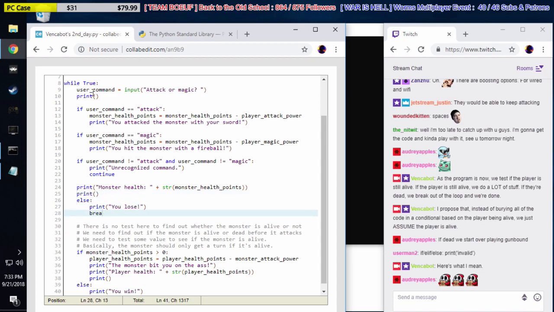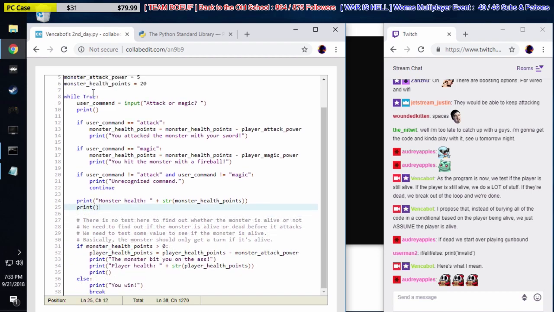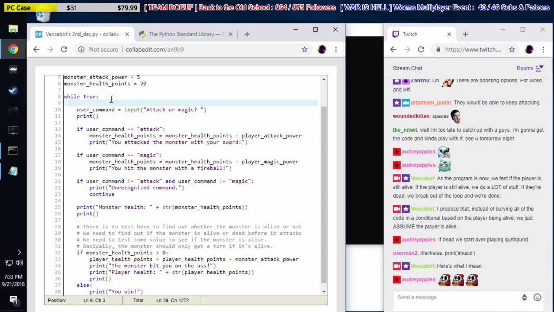Okay. So here's what I think we should do. Instead of saying only run this code if he's alive, because he's going to be alive most of the time, we're going to say don't run this code if he's dead. So we're going to do like Justin said. We're going to go to line 9. That's where we want to have this test happen.